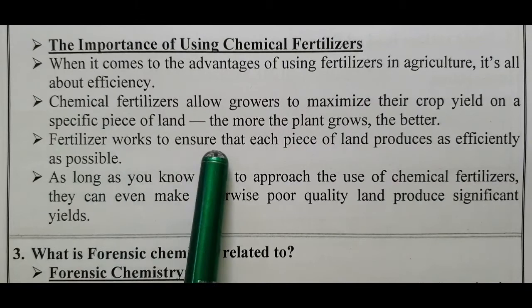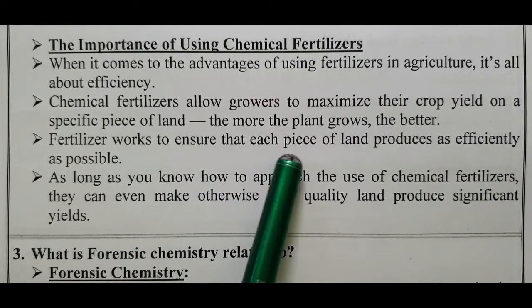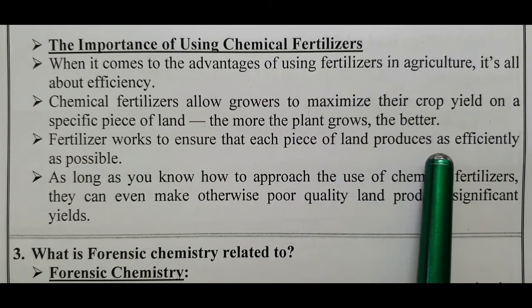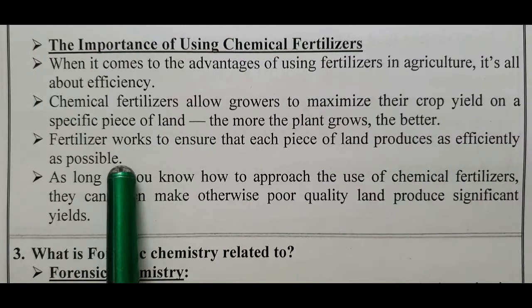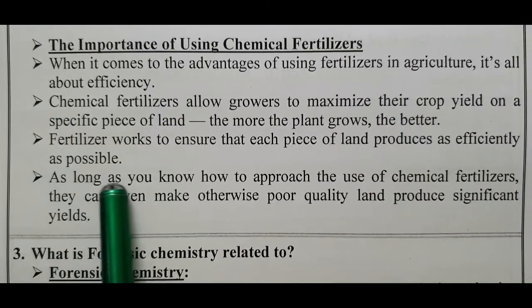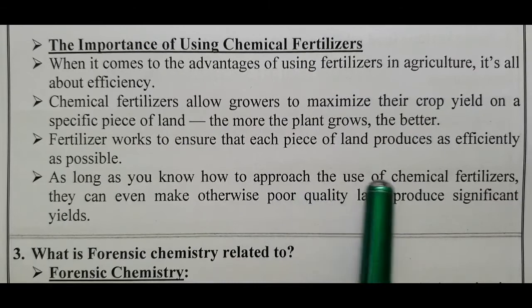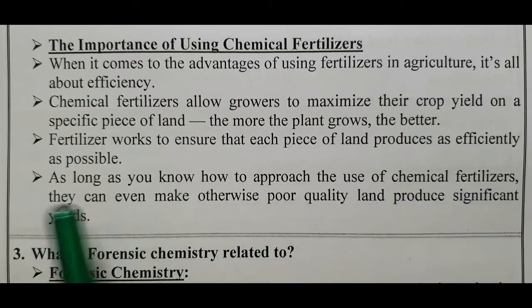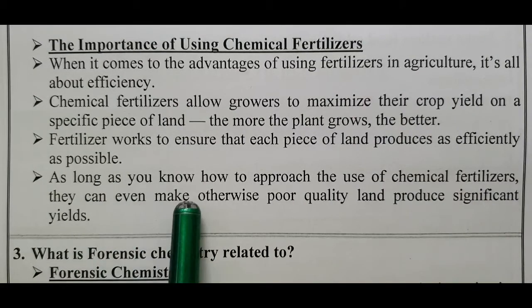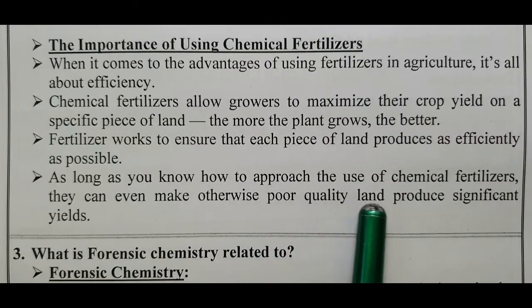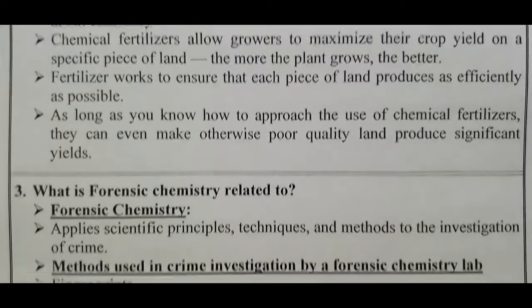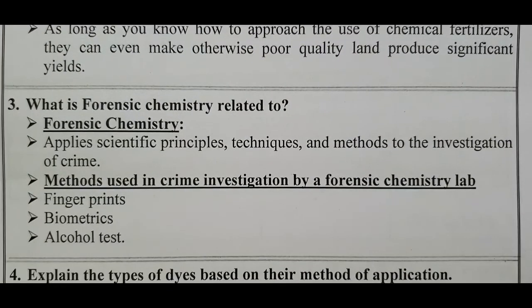Fertilizer works to ensure that each piece of land produces as efficiently as possible. As long as you know how to approach the use of chemical fertilizers, they can even make otherwise poor quality land produce significant yield.